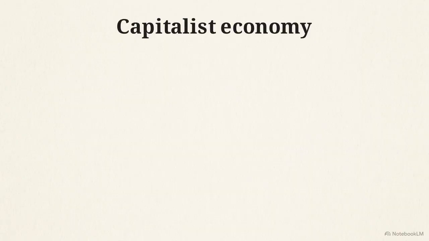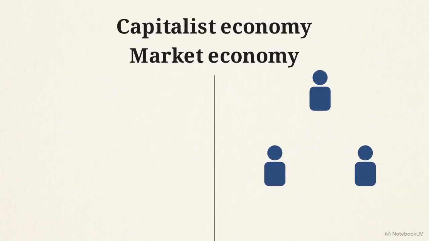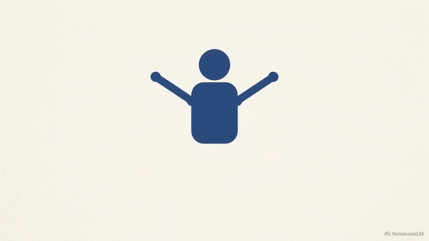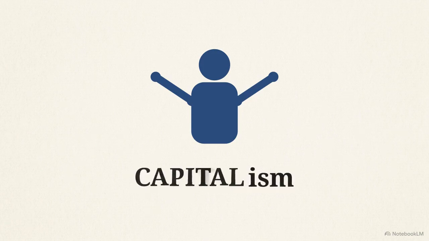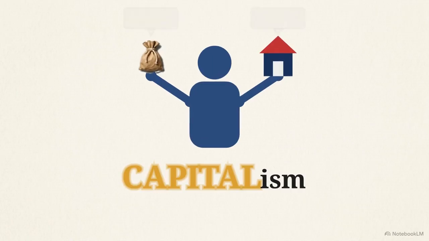The answer is capitalist economy, or a market economy. In this system, private individuals, not the government, decide what to produce and what to charge. The word itself provides the answer. In capitalism, the capital, meaning the money and property, belongs to you.